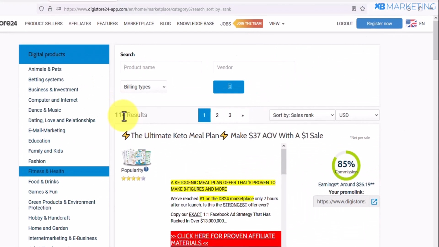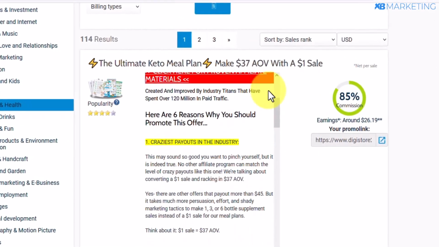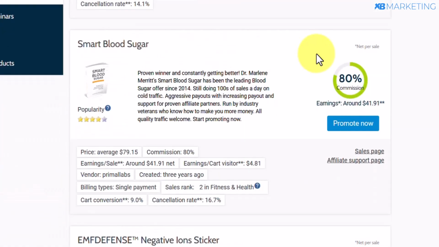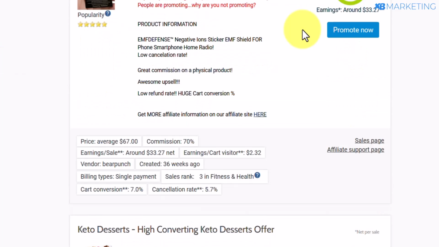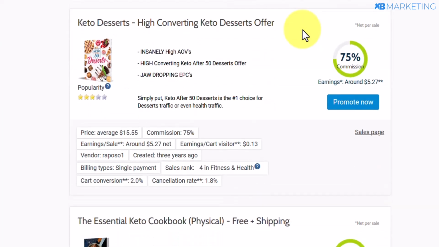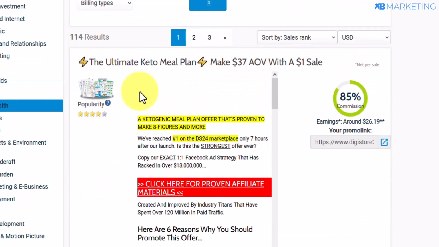Once you do that, as you can see, there are over 100 products in this category alone. Now if you scroll down, you are going to see various products that you can start promoting. And also you are going to see how much you are going to earn per sale you bring to each of the products. So now you want to scroll down and look for a product that is already making other affiliates money on Digistore24. An example of such a product is this one right here.